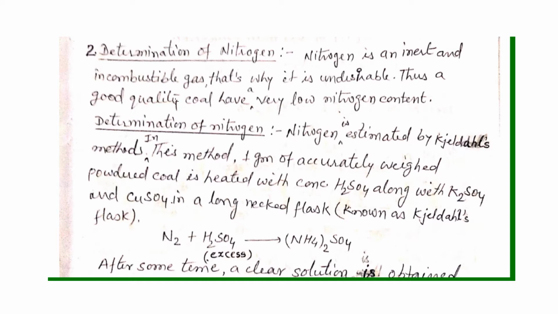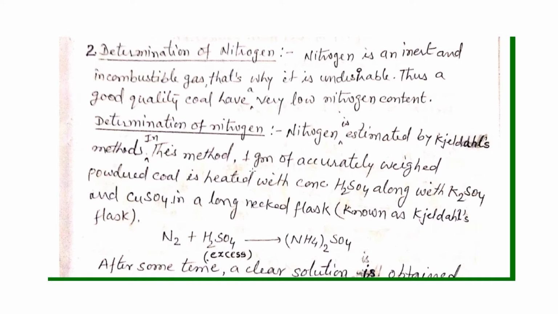So the question arises here: if nitrogen is inert and does not help in combustion, then how will we find out the quantity of nitrogen present in coal samples? Now let's discuss how to estimate the nitrogen. Nitrogen is estimated by the Kjeldahl method.